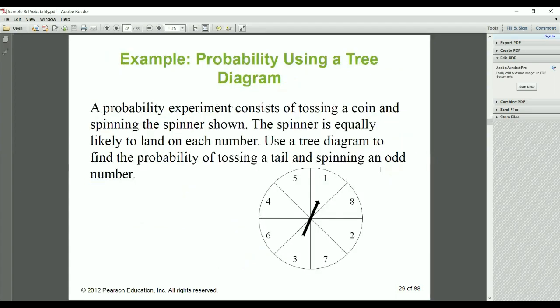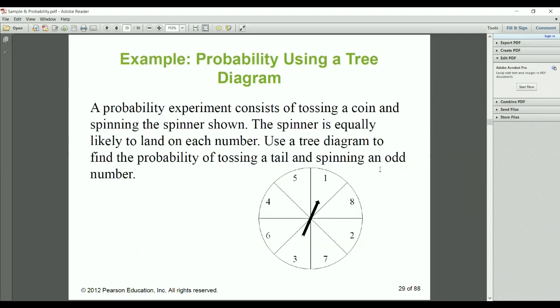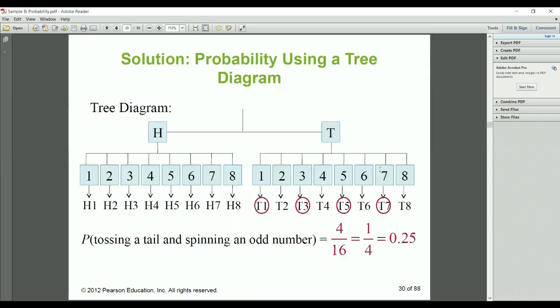Now, what is this? The probability experiment consists of tossing a coin and spinning a spinner. The spinner is equally likely to land on each number. Use a T diagram to find the probability of tossing a tail and spinning an odd number, sorry. So this is all the head and tail possibilities. Spinning, there are 1 to 8. So these are all possibilities.